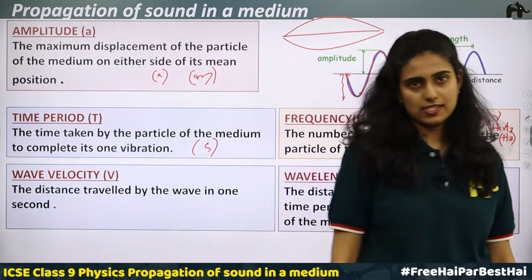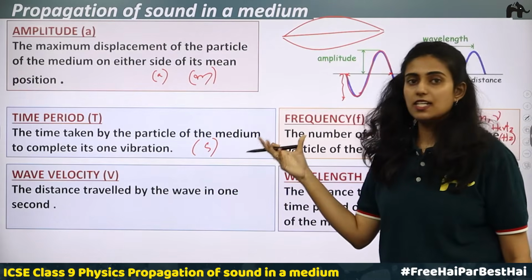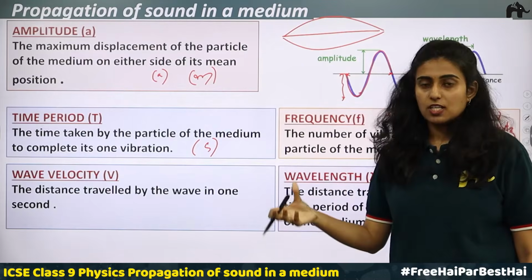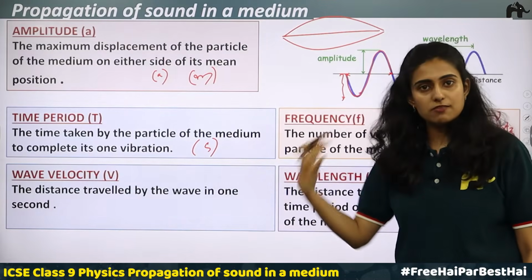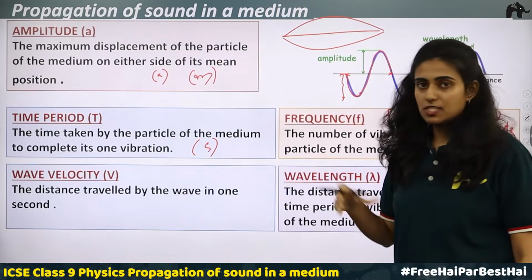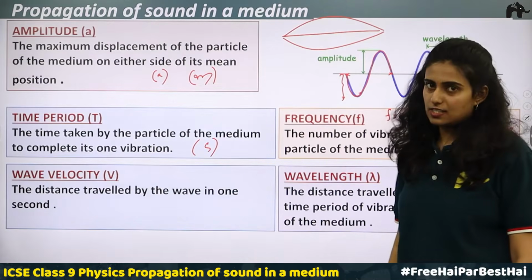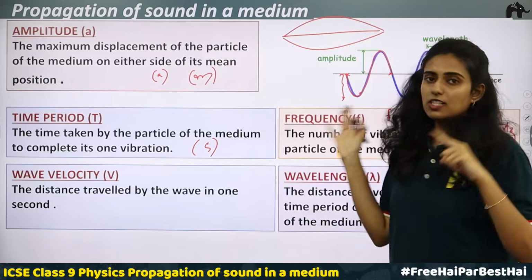Okay, so the frequency depends on the source. Here the source will be producing vibrations. So that body which is producing vibration will show how much frequency it has. So frequency is completely dependent on the source.